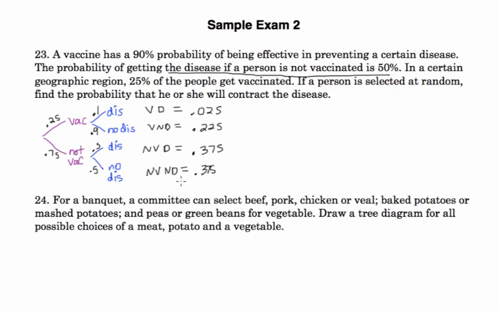0.375. Again, this is everything in our sample space. So when I add these numbers, I should get 1 or 100%. This is 100% of what could happen.